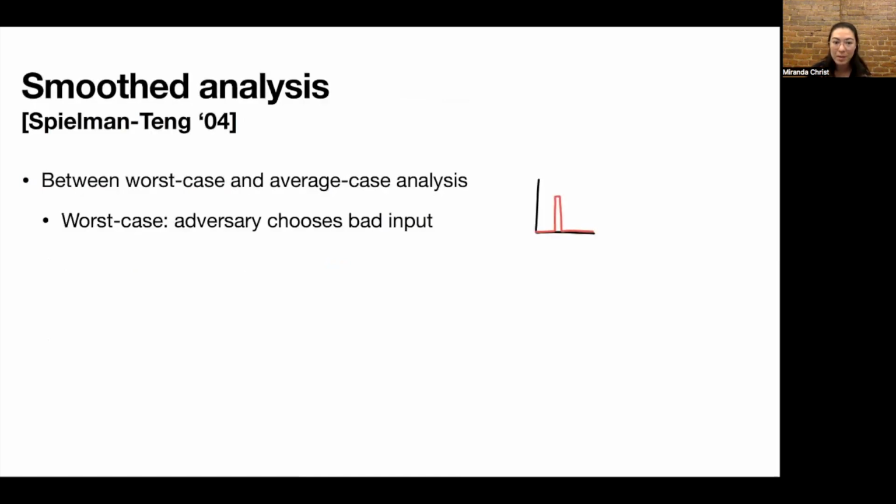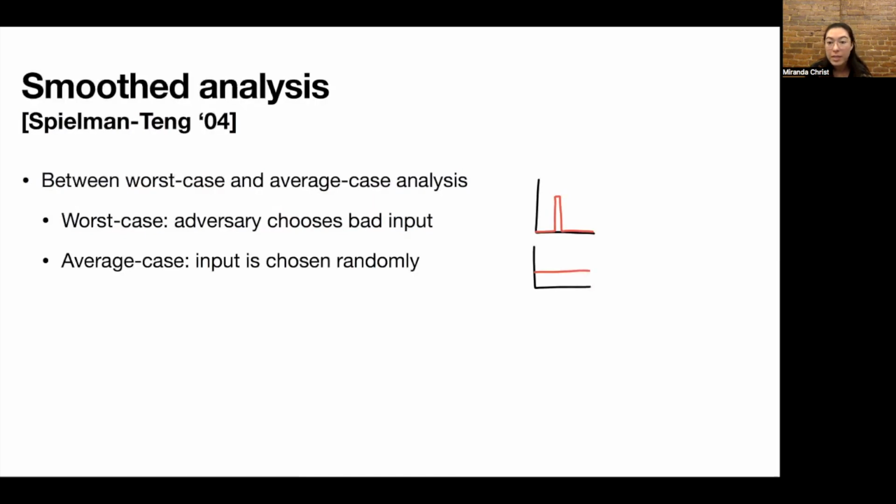The way I like to think about this is, in the worst case, the adversary chooses the bad input. So if we think of the adversary as choosing a distribution, since we'll want to compare it to average case analysis, the worst case is allowed to choose a distribution where all of the probability mass is on some bad input, shown here.